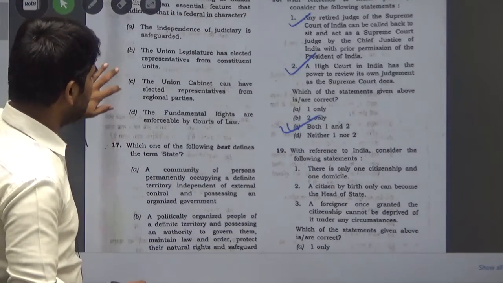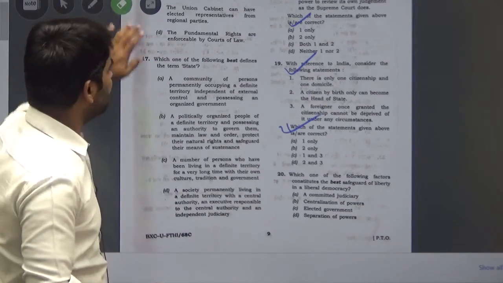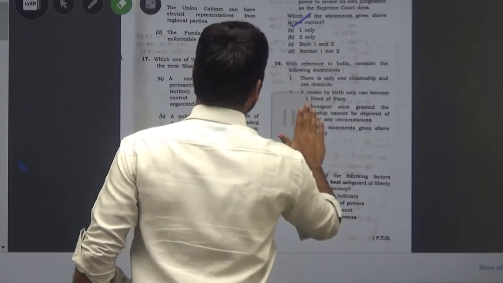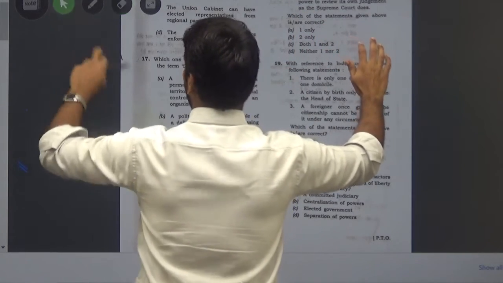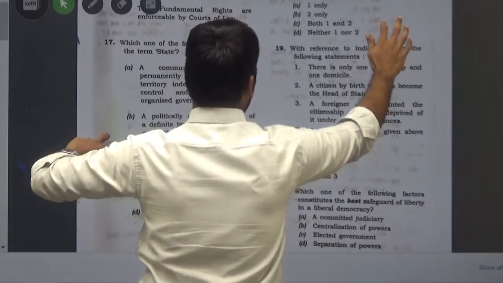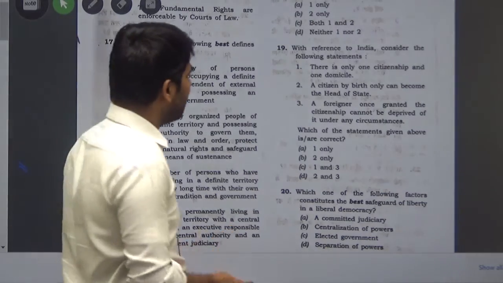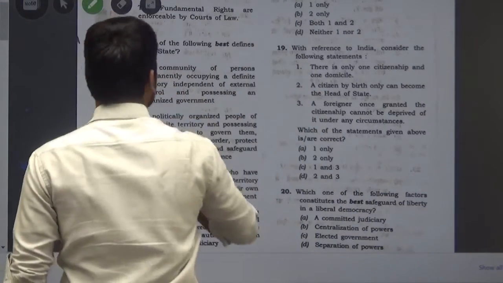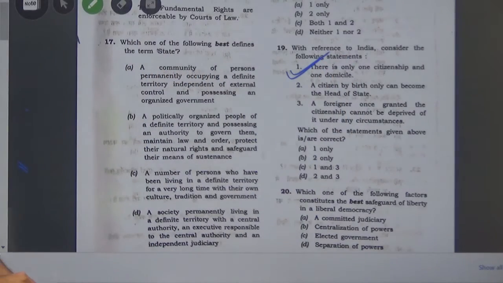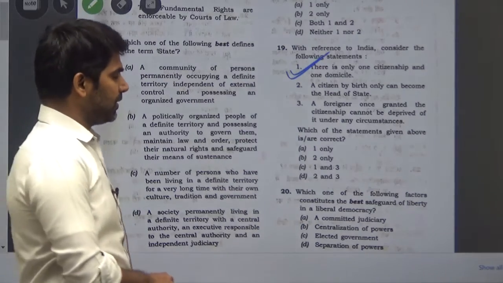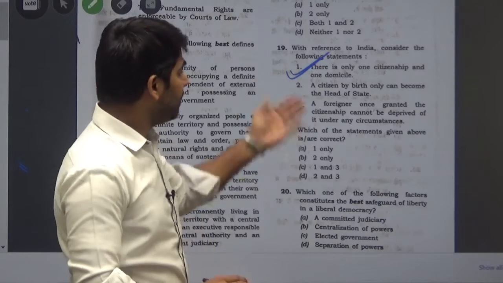Now next is question number 19, and that is with reference to India, consider the following statements. There is only one citizenship and domicile. Yes, we follow one citizenship and one domicile. A person at one time cannot be domiciled or a permanent resident of two places. So yes, one citizenship and one domicile.